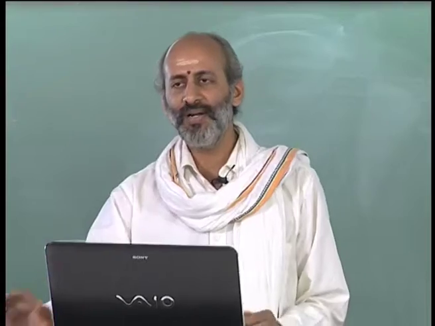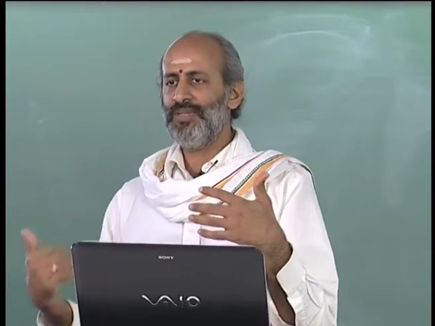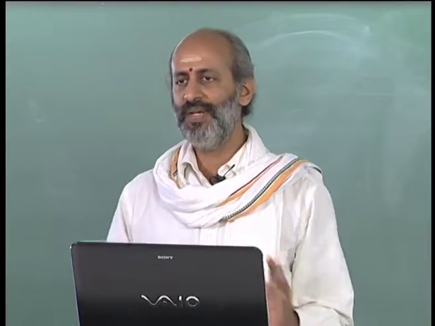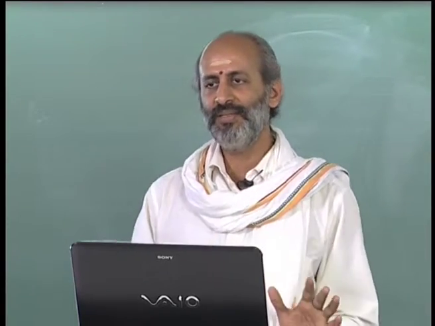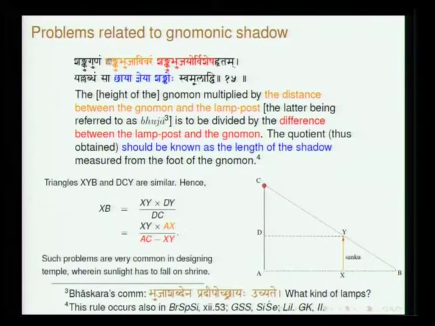Once you consider a right angle triangle, either this can be chosen as Bhuja or this can be chosen as Bhuja, does not matter, but here they have created a certain connotation, and this connotation has been made clear by Bhaskara in his commentary, because this will be otherwise confusing. So, Shanku Bhuja Vivaram, Bhuja is this and Shanku is this, and Vivara basically means the distance of separation.